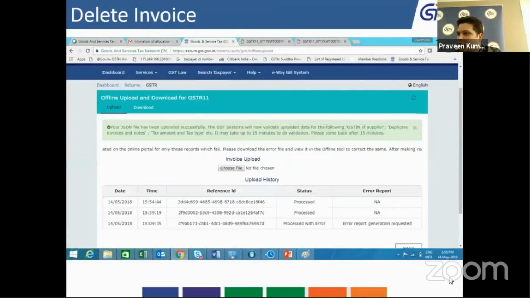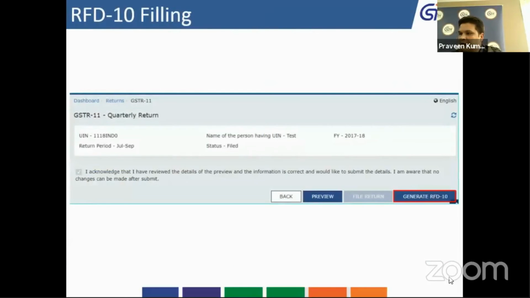Once GSTR 11 gets filed, this particular window, generate RFD10, which was inactive, automatically becomes active. So it means now you are done with your filing of GSTR 11, and you are good to go for generating the RFD10, that is for the refund purpose. You can see on the screen the generate RFD10 gets active after the filing of this GSTR 11. You just need to click on that.